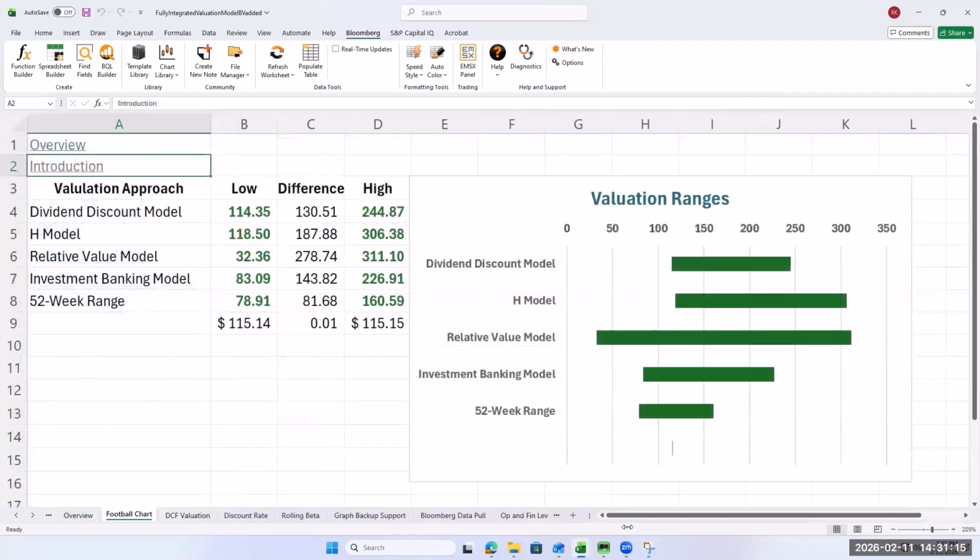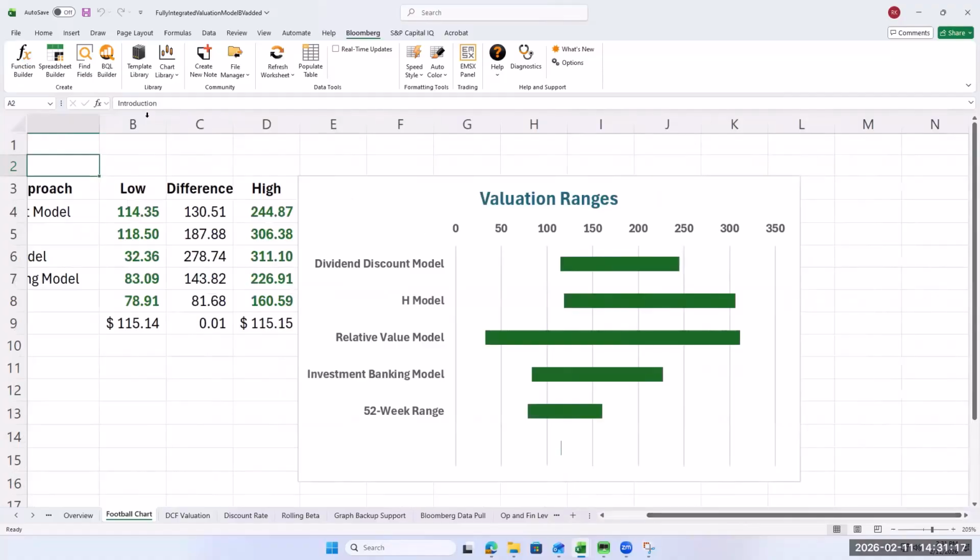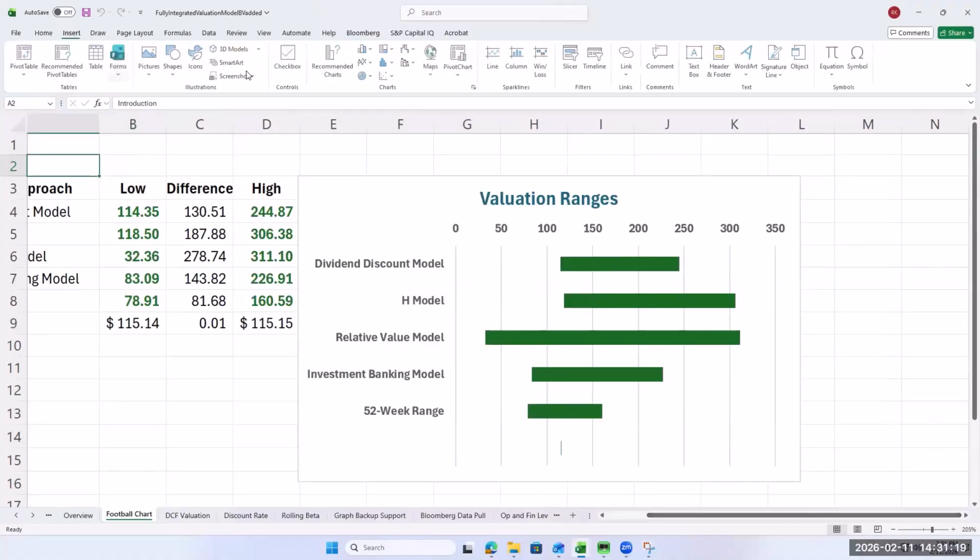And here's our football chart. Here's the current stock price.